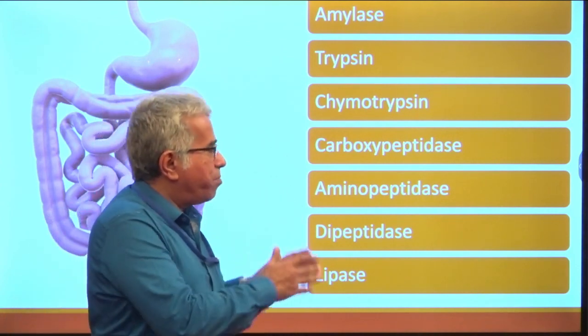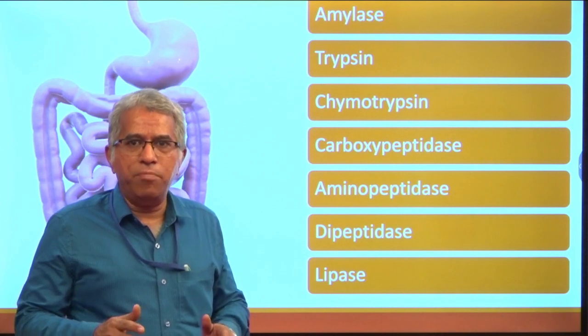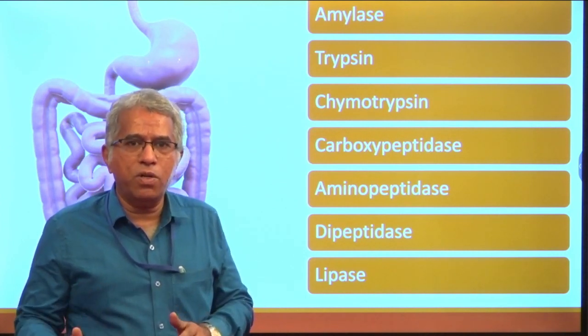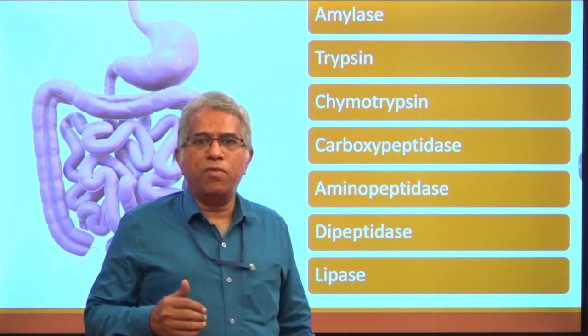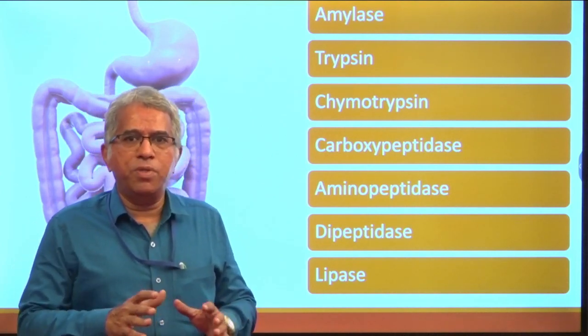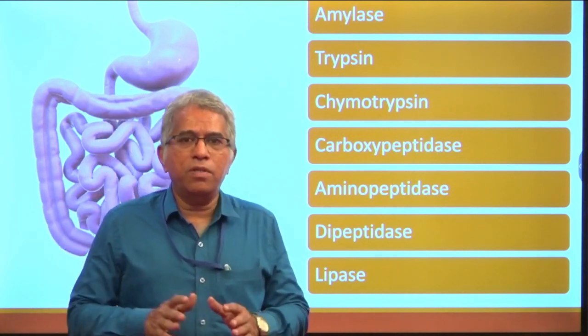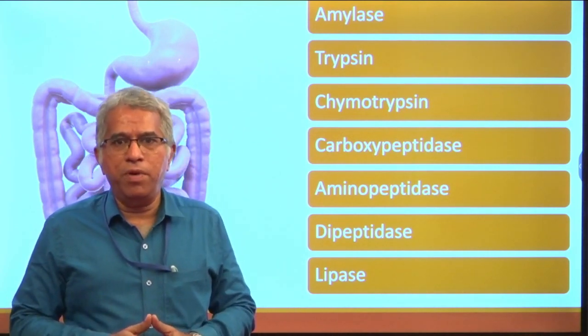So after the digestion, proteins are converted into amino acids, lipids are converted into fatty acids and glycerol, and carbohydrates are converted into one monosaccharide, namely glucose, and all these end products will be absorbed through microvilli that are present in the ileum. So this is about the process of digestion in human beings. Thank you very much.